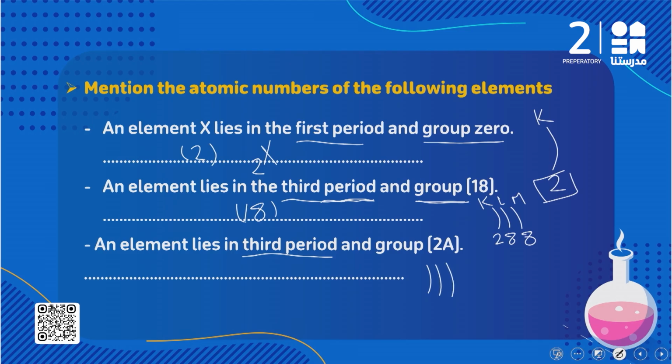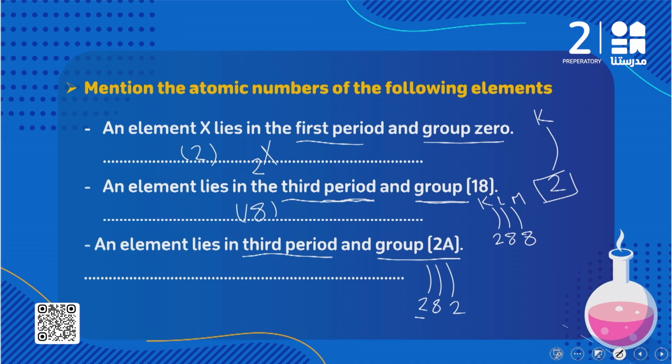Here I have 3 energy levels, and group 2A. Group 2A, so the outermost energy level has how many electrons? It has 2 electrons. Here L has 8 and K has 2. To determine the atomic number, you just count all the electrons together. Here I have 2 plus 8 plus 2, it equals what? It equals 12. So the atomic number for this element equals 12.